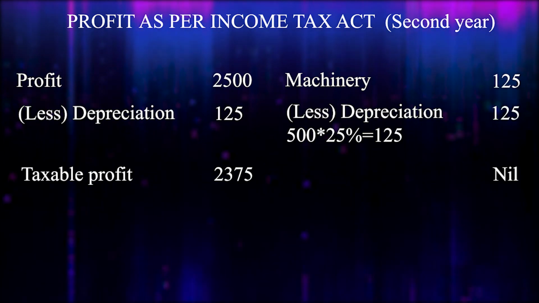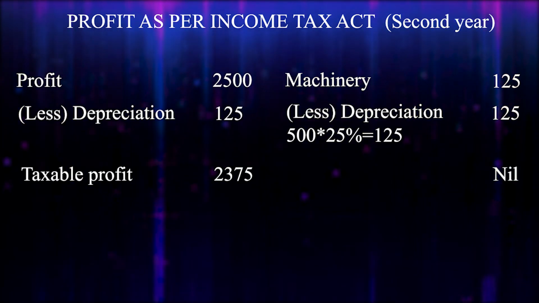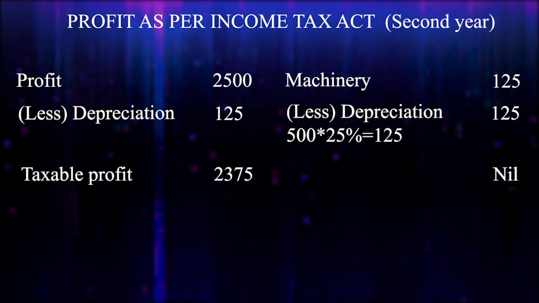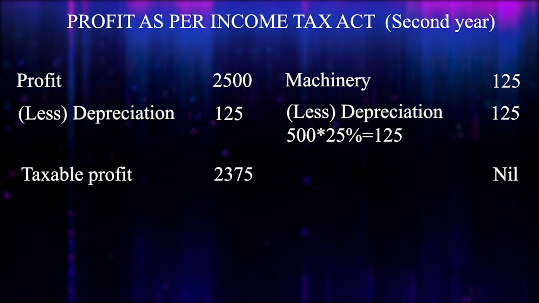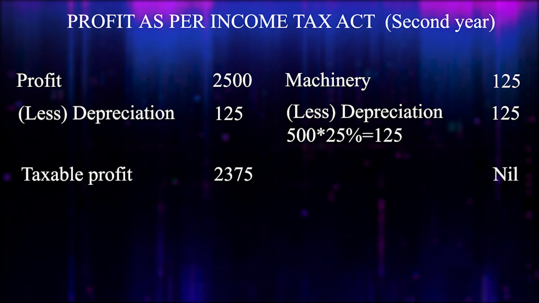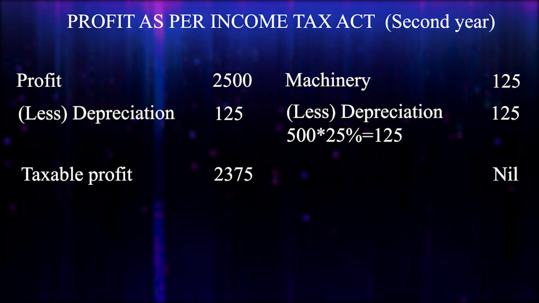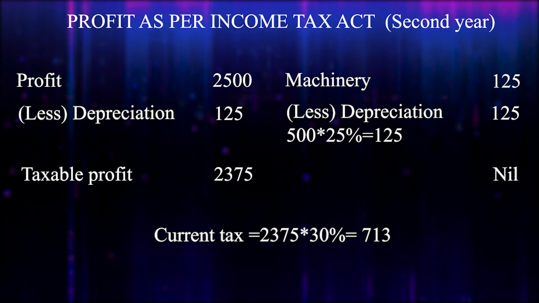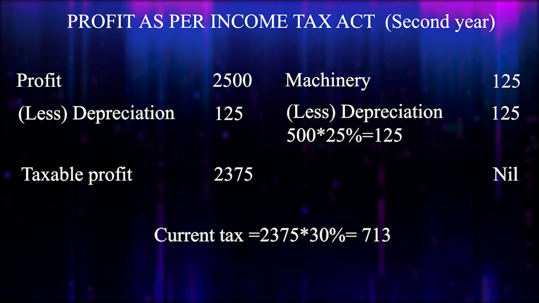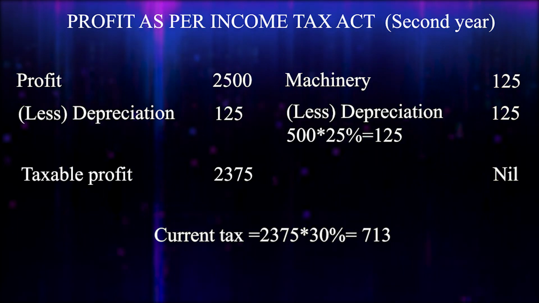So here profit, second year profit also 2500, and you have to deduct depreciation 125, and the amount would be 2375, okay? So taxable profit here 2375, okay? So the current tax is 2375 into 30%, that is 713. That is our current tax, that's our actual tax liability.